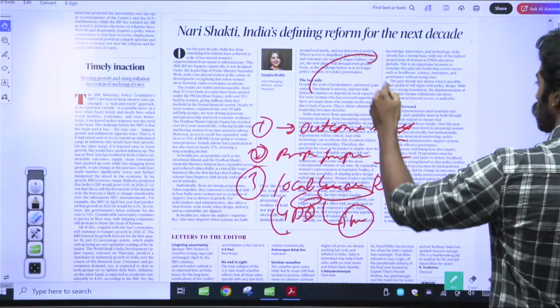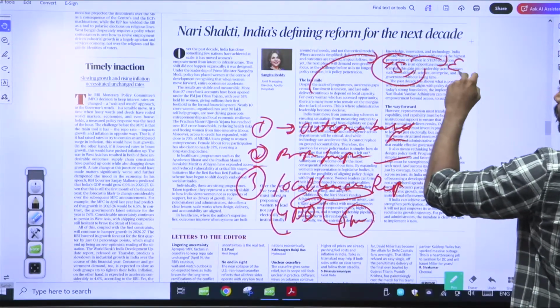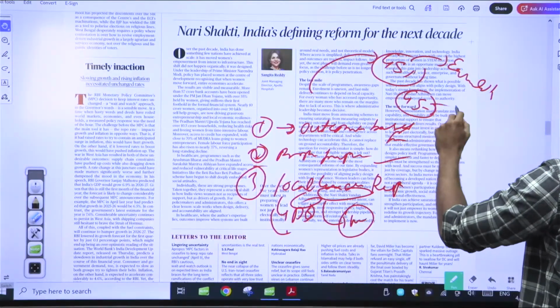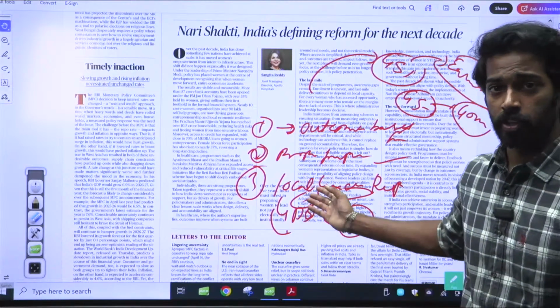You can use this particular article in General Studies paper 1 when it comes to equality and in GS paper 2 when it comes to governance. These are the two aspects where you can use this particular editorial.